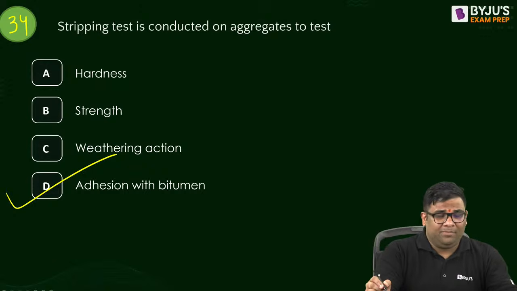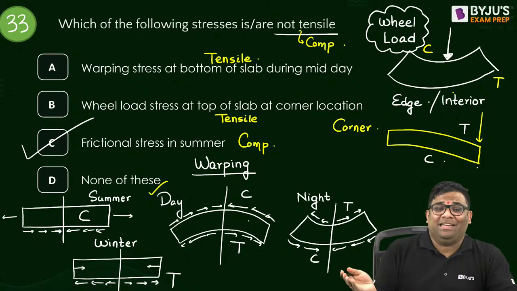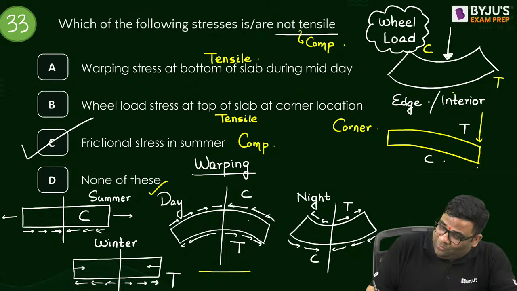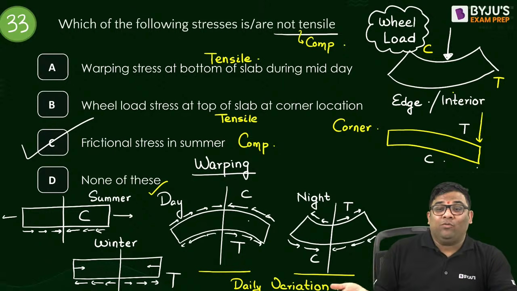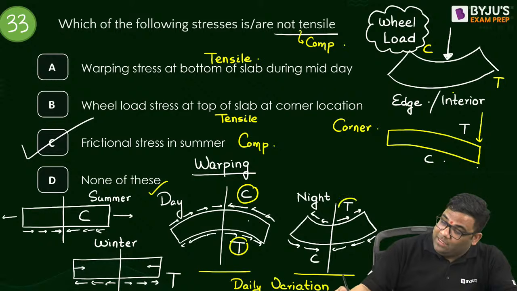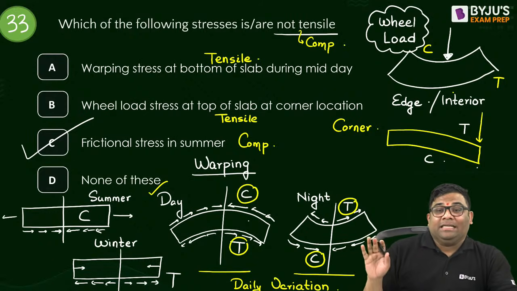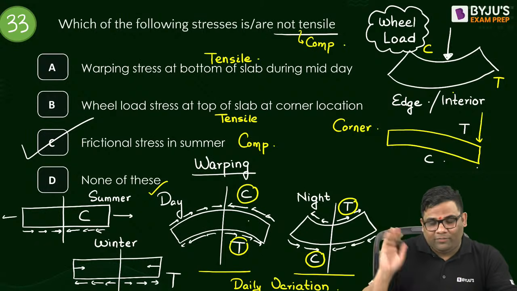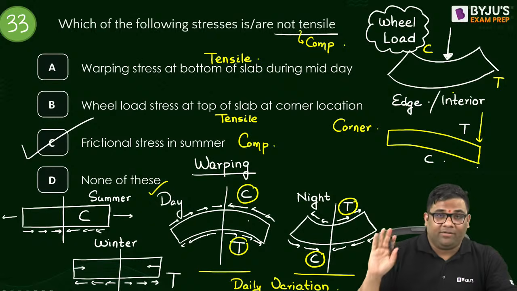विंटर वार्पिंग स्ट्रेस, अरे पता है ना विंटर वार्पिंग स्ट्रेस क्या हो गया? विंटर में वार्पिंग का विंटर से लेना देना नहीं है भाई. वार्पिंग इज ओनली रिलेटेड टू डेली वेरिएशन. Yes, डेली वेरिएशन. Okay, so day and night. The nature of stress is decided by day and night only. Just the value of the stress, that is decided by what? That in summer the value will be more and in winter the value will be less. But the nature of stress, compressive or tension, that depends on daily variation.